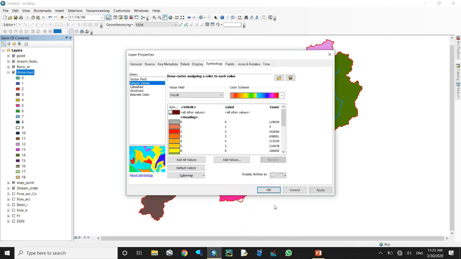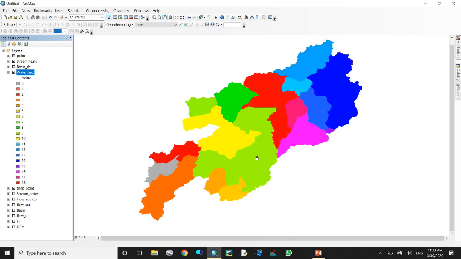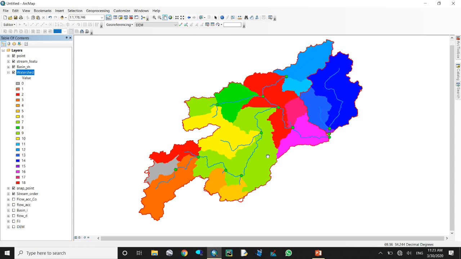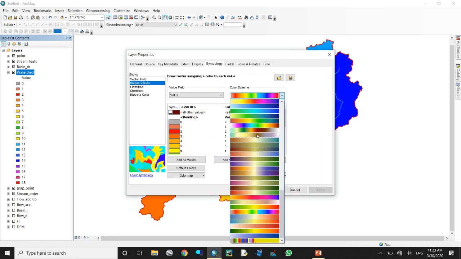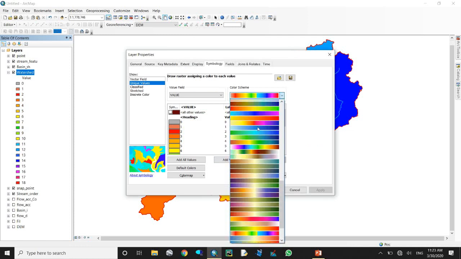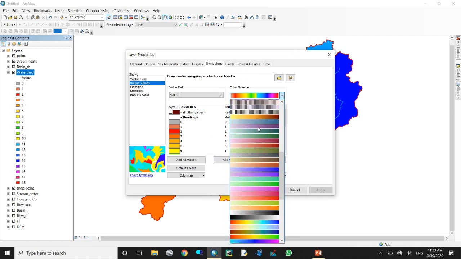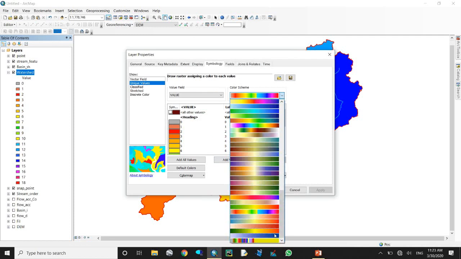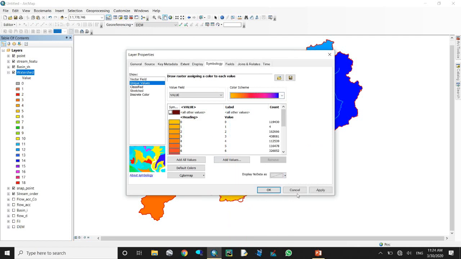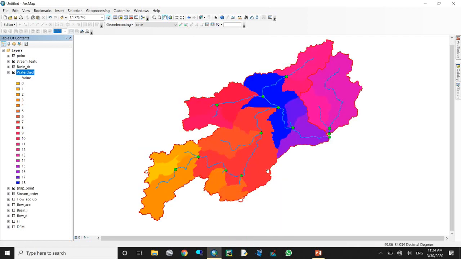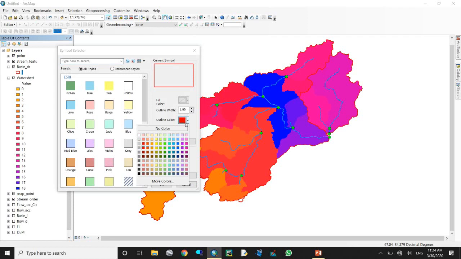Come to here. Here we should use text, watershed.